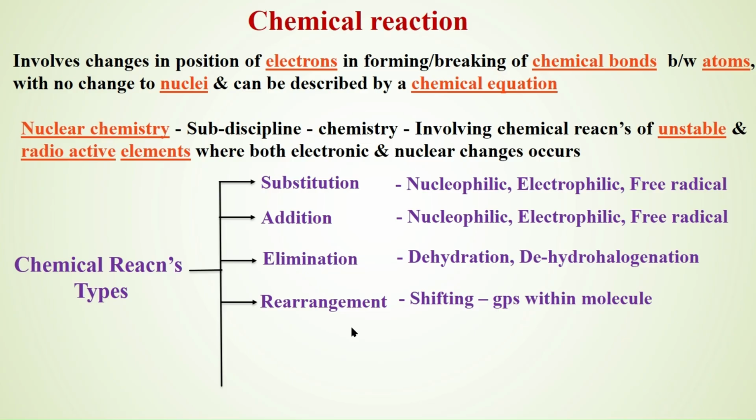What is this rearrangement reaction? Generally, a rearrangement reaction occurs within the molecule. This is shifting of the groups within the molecule to give a rearranged product. A primary alcohol can get converted into a secondary alcohol by rearranging the position of the OH group within the same molecule. We will be studying these reactions in detail in different compounds.